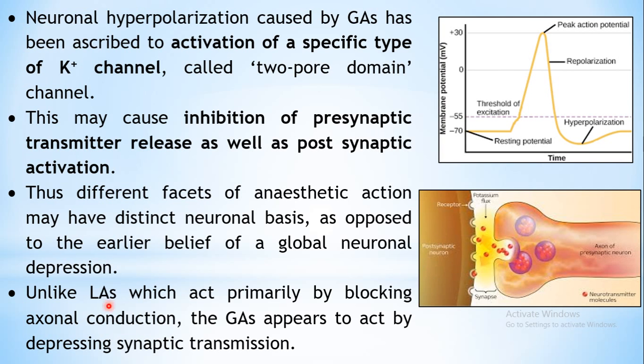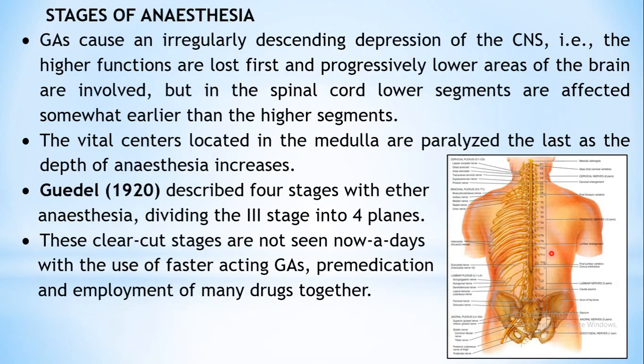Whereas if you can recall the action of local anesthetic, they act by preventing the conduction of signal along the axon of a neuron. They are not affecting the transmission of the signal from one neuron to another neuron. That's how local anesthetic is acting. They act on the axon of a particular neuron and the signal is not conducted. Whereas general anesthetics act by depressing the synaptic transmission. That is, signal is not transmitted along the synapse to the next neuron. This is how the general anesthetics act.